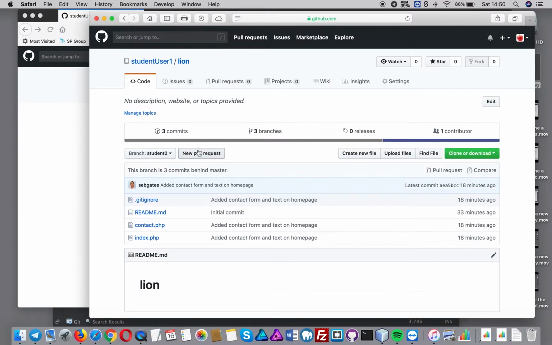Okay, so that is it. I think I've covered everything I need to in terms of creating two branches and using the pull request in GitHub, merging them into the master. And then obviously I'm going to log in as student 2 in a minute and pull those changes down to my local copy. All right.